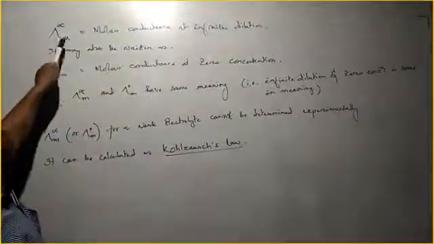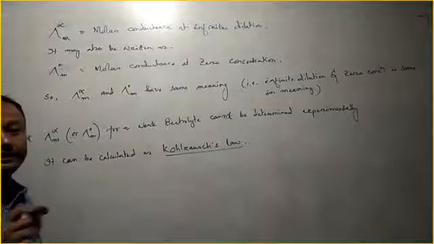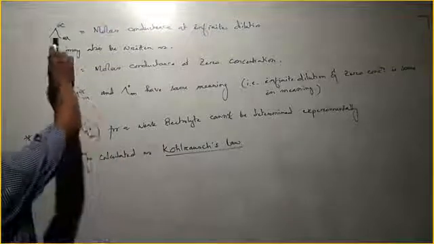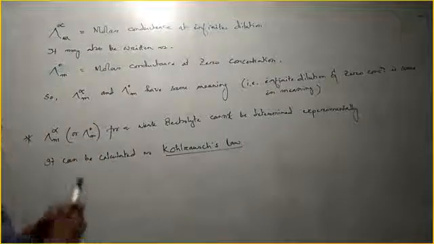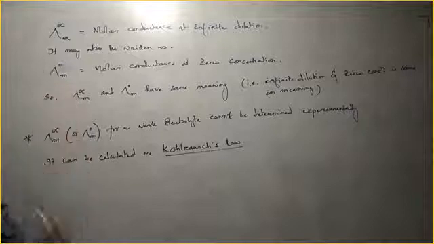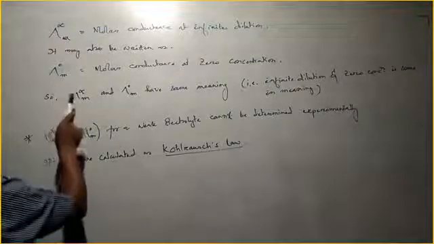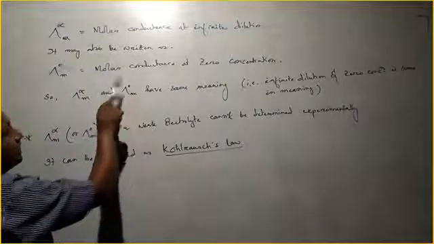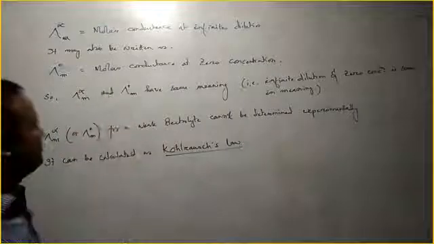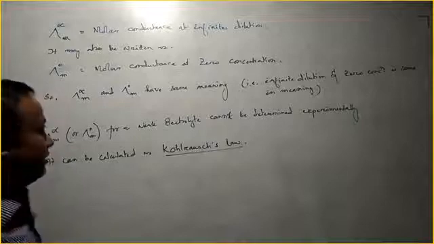This is the symbol for molar conductance at infinite dilution: lambda M infinity. Lambda M infinity represents molar conductance at infinite dilution. It may also be written as lambda M0, which means molar conductance at zero concentration. Molar conductance at infinite dilution and molar conductance at zero concentration have the same meaning. That means infinite dilution and zero concentration are the same in meaning.